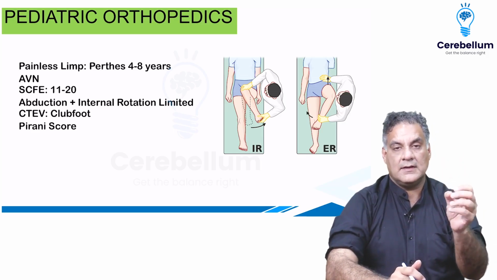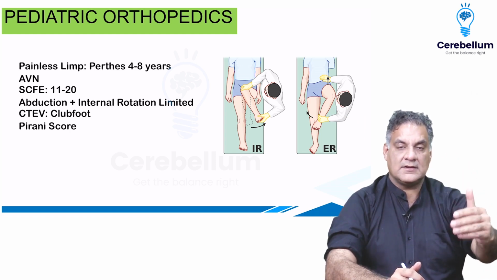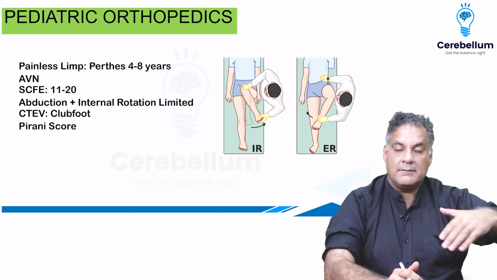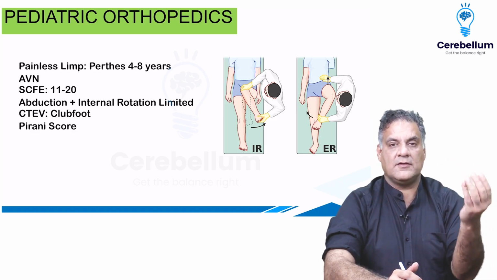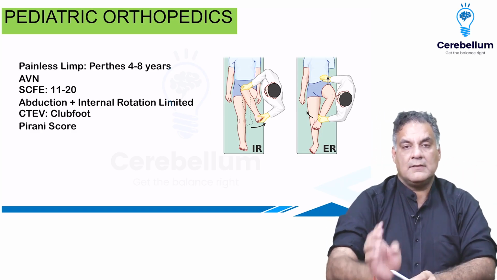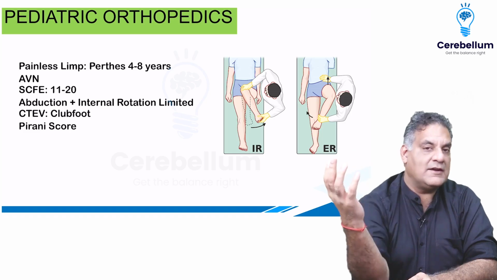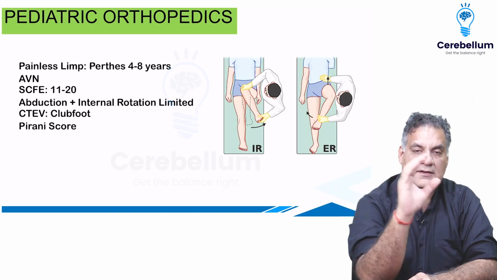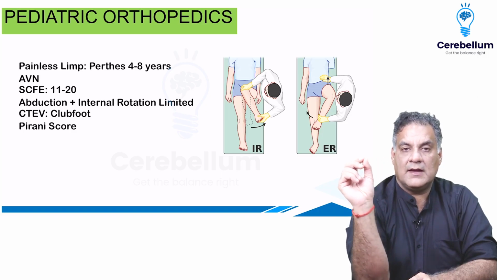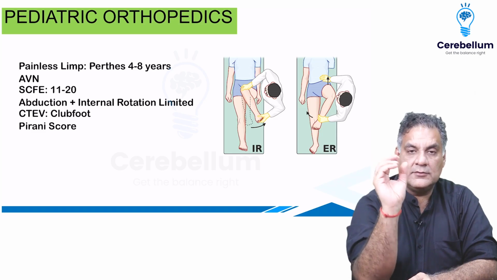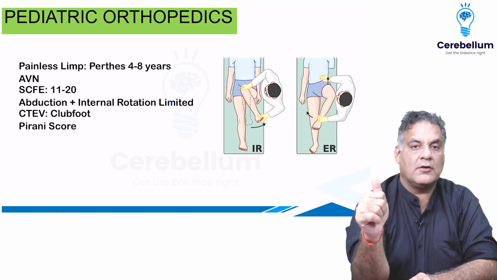Also remember one thing, DDH is a condition which is congenital. But if the hip condition comes from 4 to 8 years, a painless limp in a child, that's called Perthes. It's an avascular necrosis of the femoral epiphysis. And between 11 to 20 years, because of a hormonal disorder in an obese, overweight child, the epiphysis and the metaphysis relationship is disturbed, called slipped capital femoral epiphysis. This has to be reduced and fixed. So basically, in all these conditions, with time it can resolve.